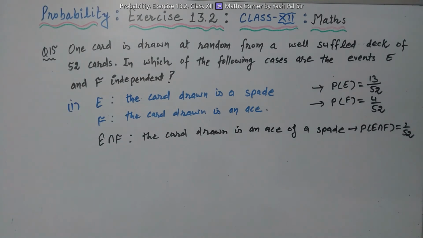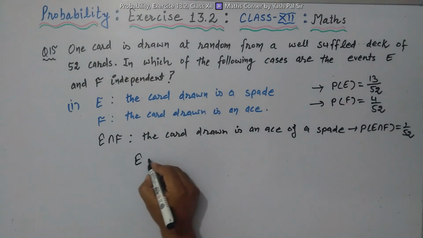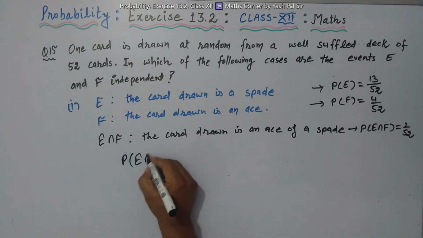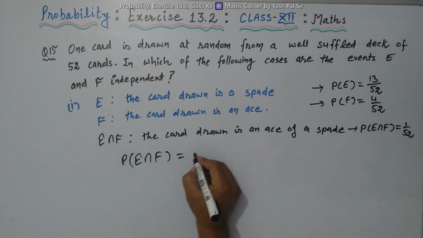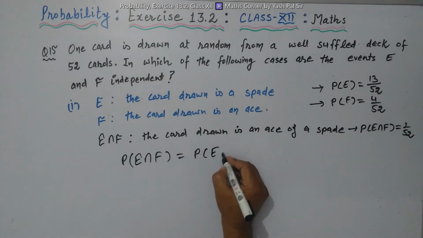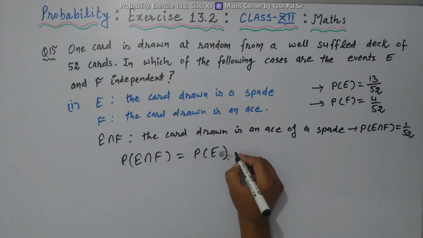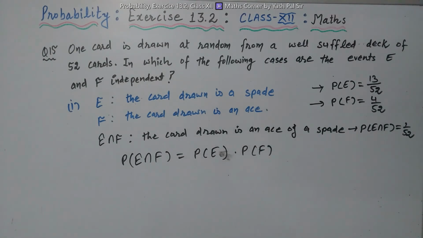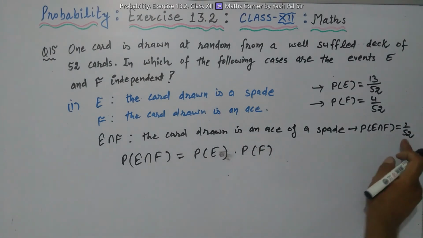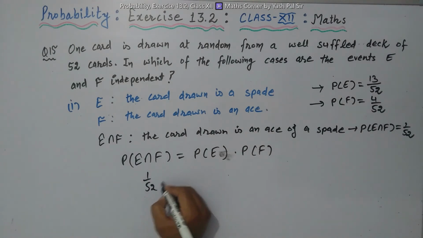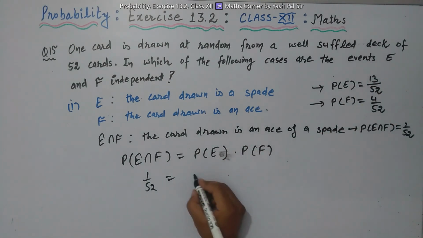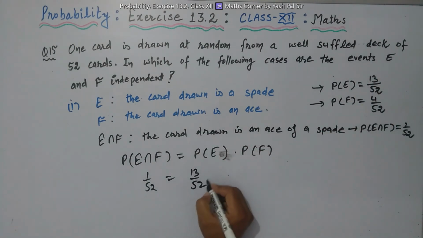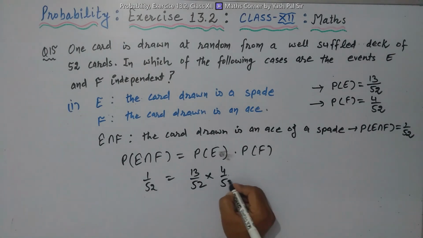Now let us see E and F. Probability of E intersection F is equal to probability of E into probability of F. Let us check whether this is true or not. Intersection is 1 upon 52, which should equal E, 13 upon 52, into 4 upon 52.